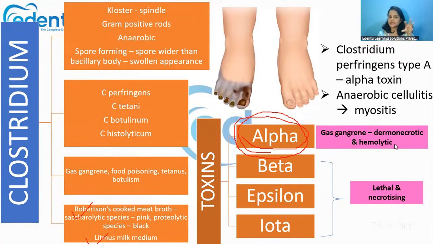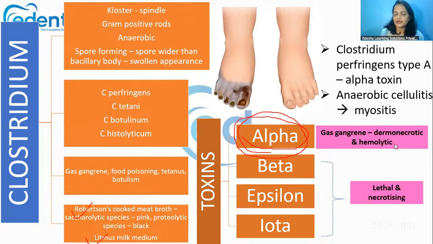Okay, so once this Clostridium is present in the skin, we cannot predict that it will go into gas gangrene. Usually some anaerobic cellulitis can happen initially, and only when this infection attacks the underlying muscle tissue will we call it gas gangrene.